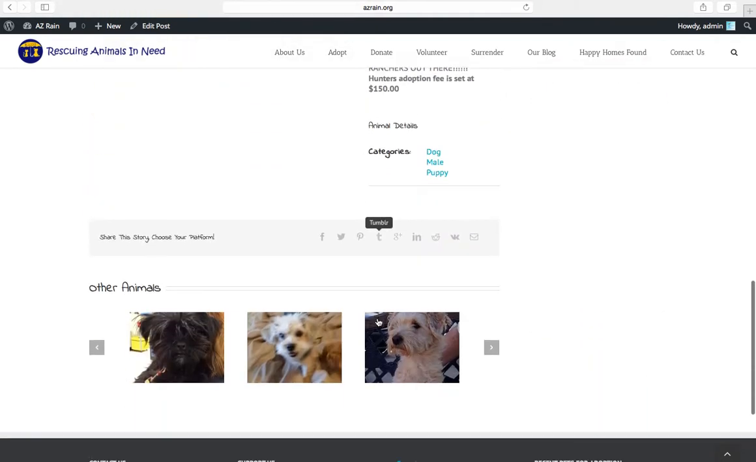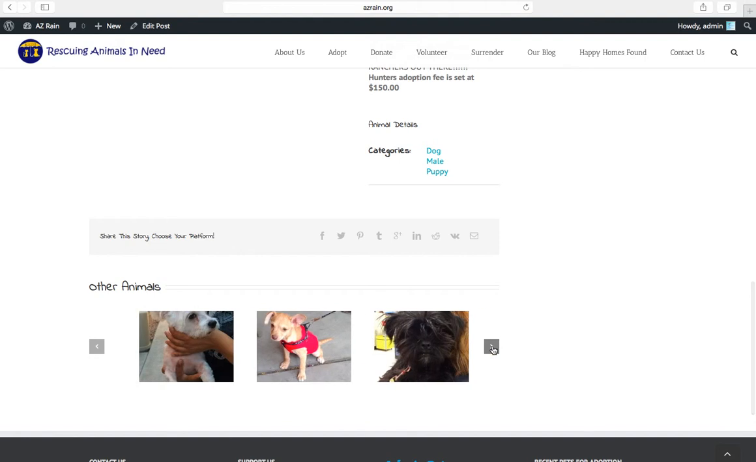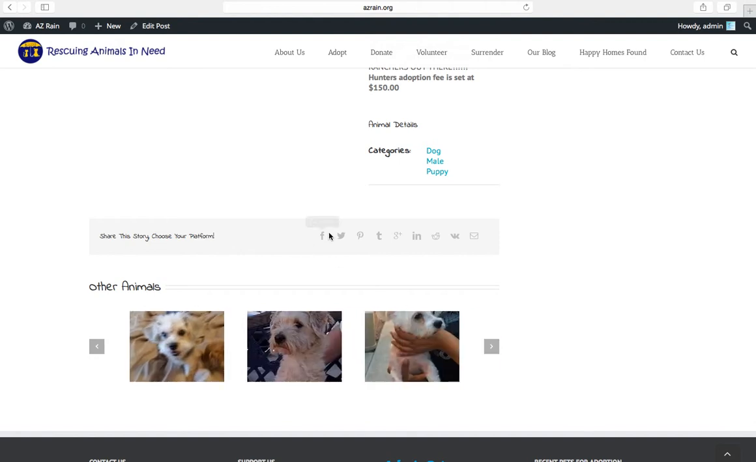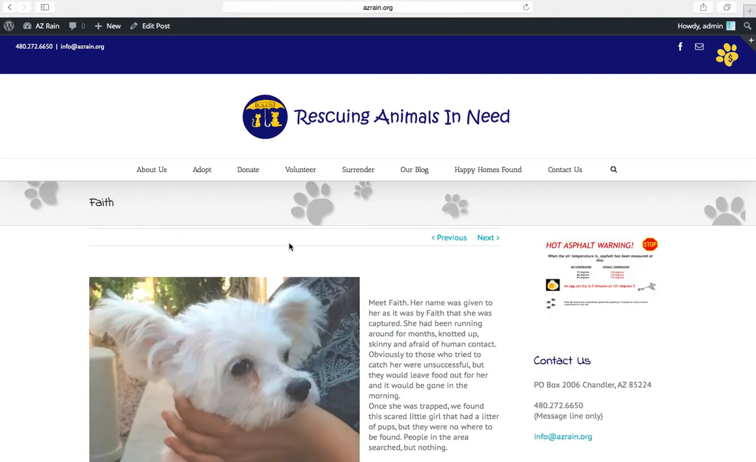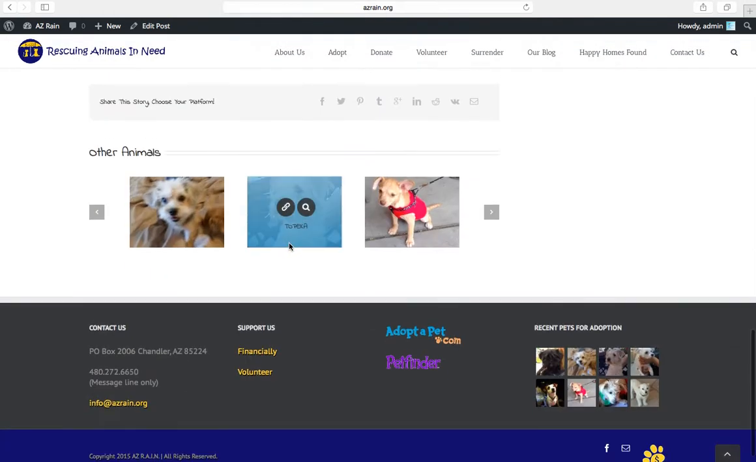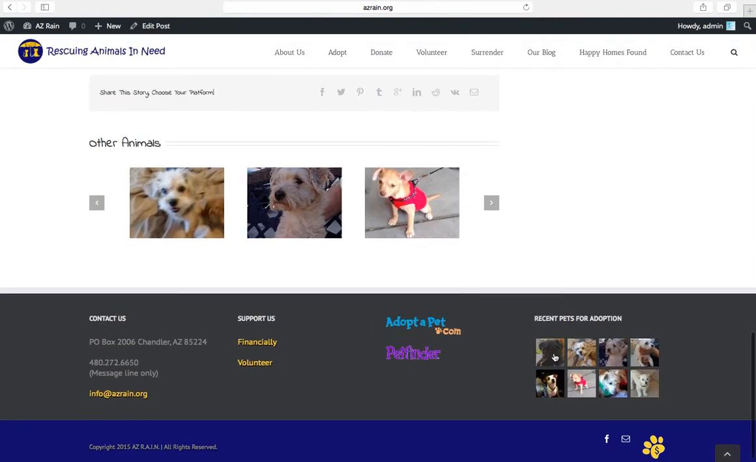Down here we've got some other animals that you could go directly to. Oh, you can share this page on Hunter. You can go to another page. Let's go to Fake. Down here are the 8 most recent animals that have been added.